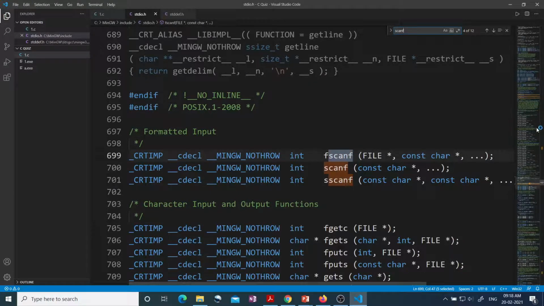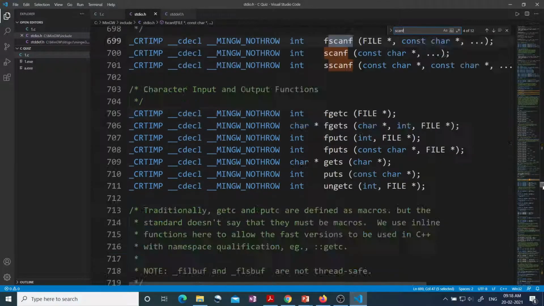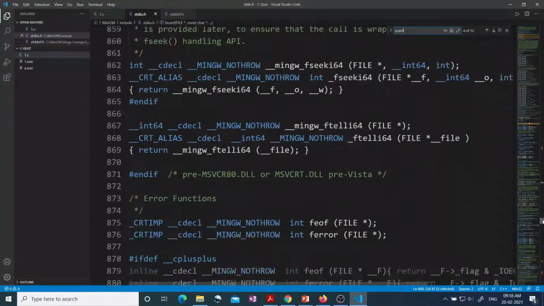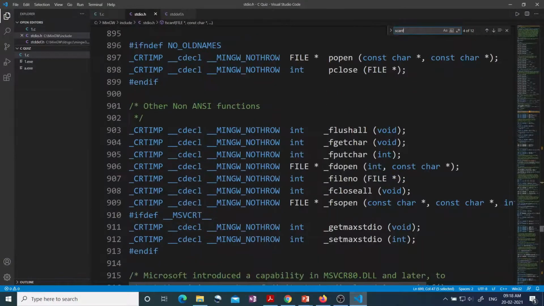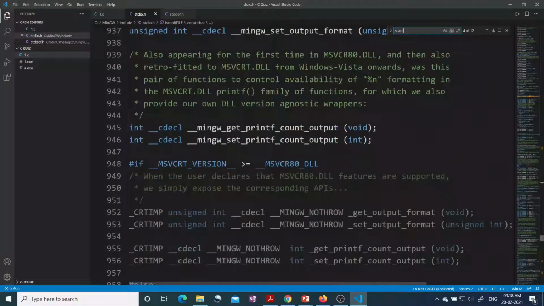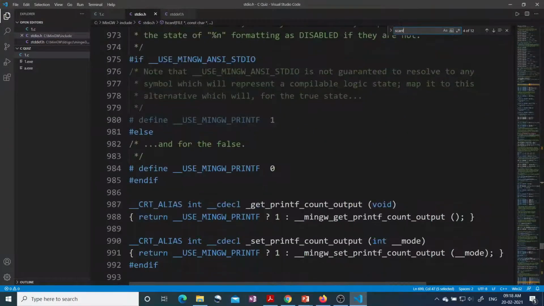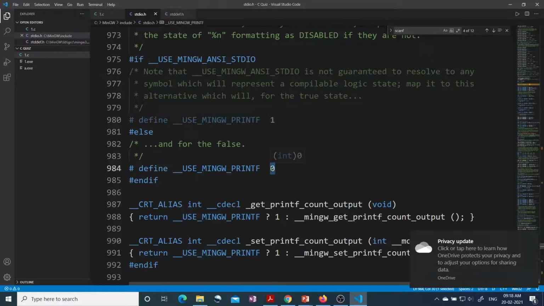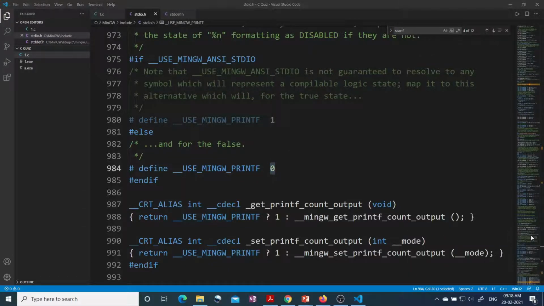Now we can have macros also. Let's go to line 984, because I know that at 984 there is a macro. Here you can see hash define, then some macro name, and then some value is given here. So macros can also be written inside the header files, right?